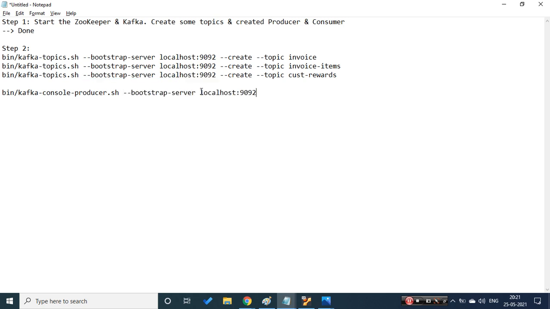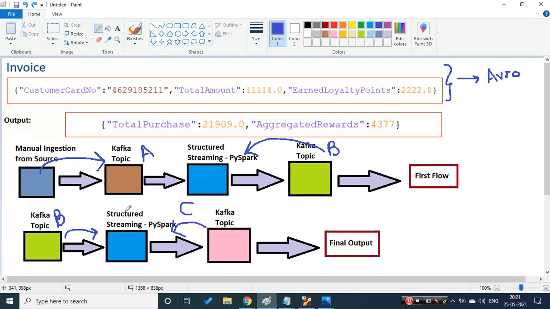If we were connecting to a multi-node cluster, we would have to write the port numbers assigned in your config properties. But as of now we are playing with a single node cluster, so let's not go there. Now when we produce the data, we produce to a topic, and that topic is the first one. Let's copy that and paste it over here.